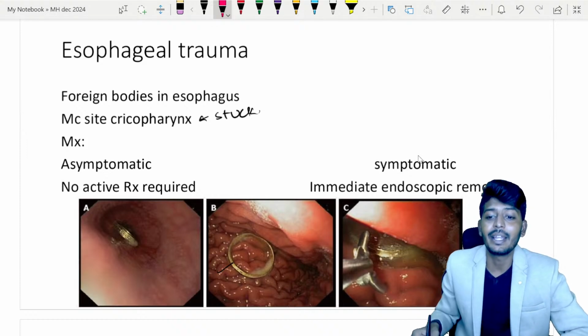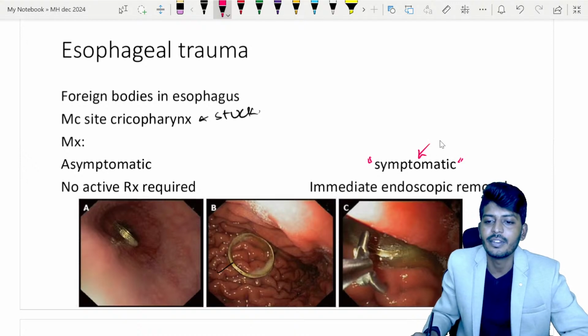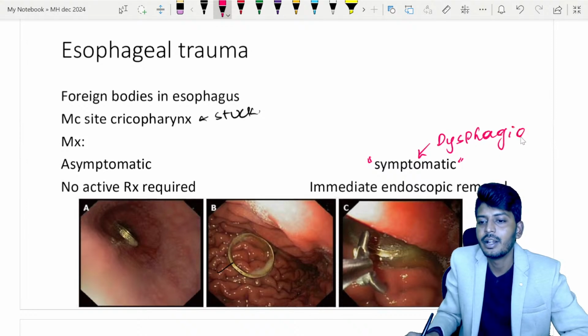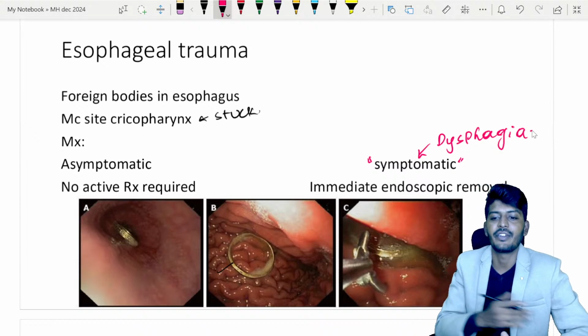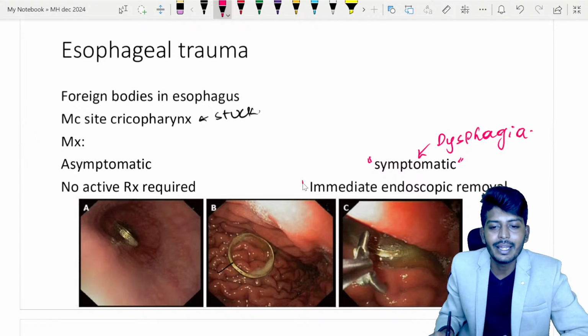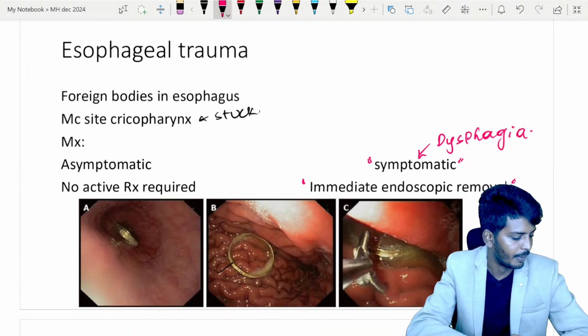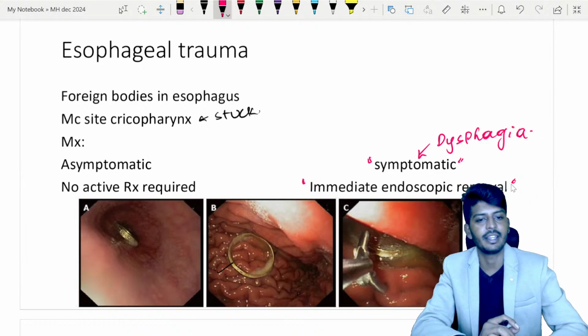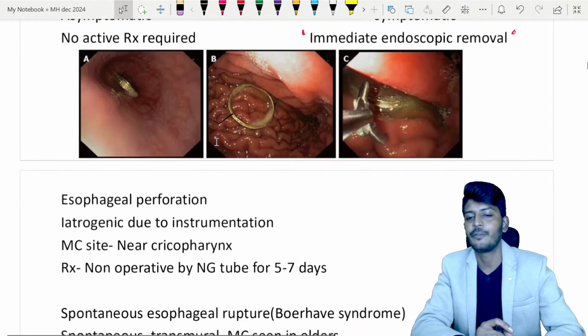But if symptomatic, what are the symptoms of a foreign body in the esophagus? The most common symptom, always remember, is dysphagia. So with this dysphagia, what exactly do you need to do? Immediately take an endoscope, remove the foreign body and get it out from there. Very good. That is the reason it's the narrowest part. So that is esophageal trauma caused by foreign bodies.